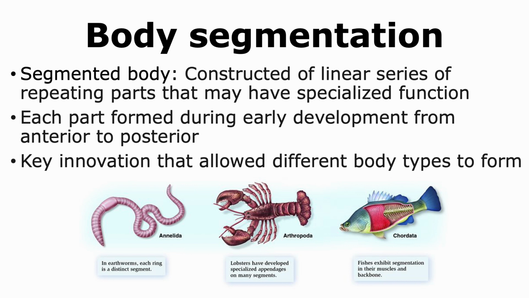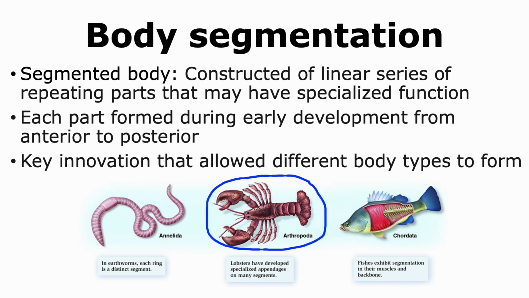Body segmentation was a key innovation event that allowed different animals to form a variety of body types. Body segmentation has been studied extensively in the phyla Annelida, Arthropoda, and Chordata. In the case of Annelida, each body segment has its own set of organs, and thus if there is damage to one or two of these body segments, it's not fatal to the organism, and the organism is still able to survive and function appropriately.